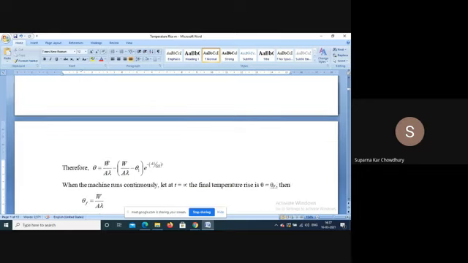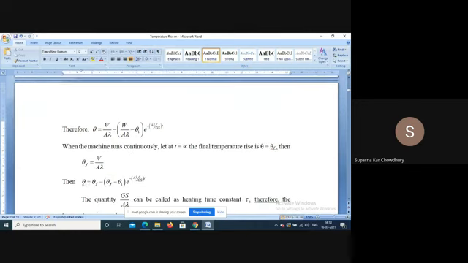Now, this is an exponential equation, so it will become steady only at t equal to infinity, theoretically. So say that the final temperature is theta f. Theta f is basically W by A lambda. So your equation becomes theta is equal to theta f minus (theta f minus theta 1) e to the power minus A lambda by G S into t.